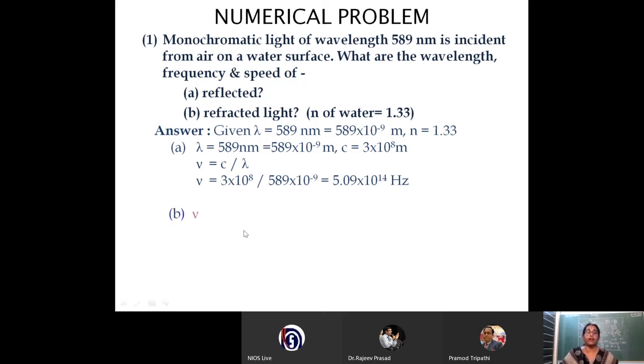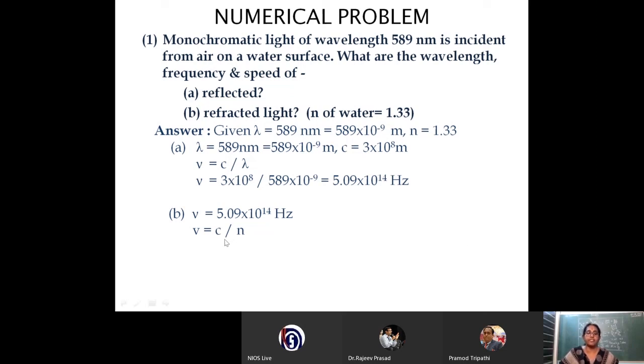Next is the refracted part. There also we have to keep in mind the concept that the frequency of light will not change when it changes its medium. Frequency will remain the same. Therefore, we can take this quantity nu from the first calculation as it is for the second medium, that is, the water. Again, we have learned that the speed of light in water is equal to C by N. How has this equation come? C by V is equal to N, that we have studied. Therefore, V is equal to C by N.